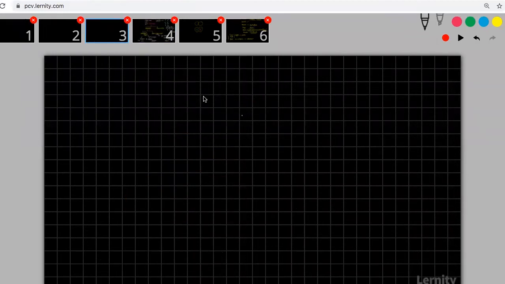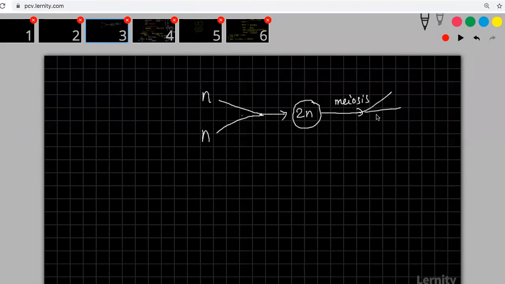So you will have your N and you will have your N. These two will fuse together to get 2N, and this 2N will undergo meiosis and give rise to N, N, N, N. So this is what is called zygotic meiosis.